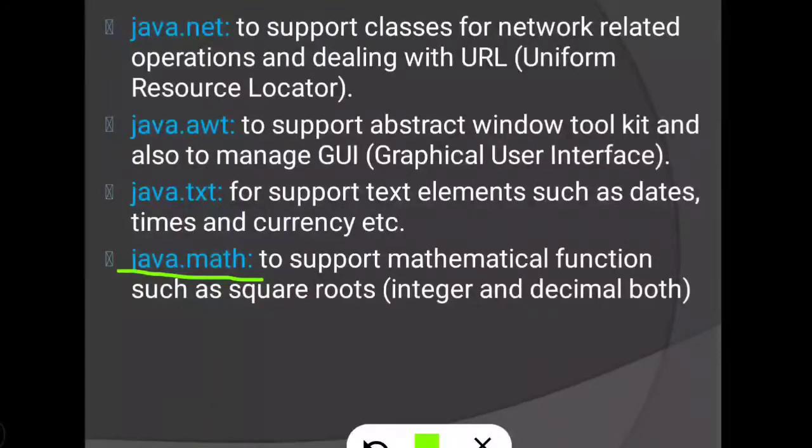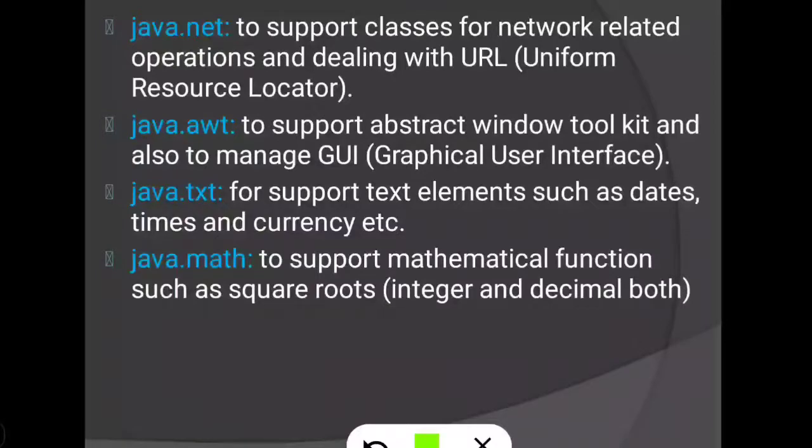This package we use to support mathematical functions such as square root, cube root, etc. When we use any mathematical library function in our program, at that time we have to import this package. Okay, this many packages you have to remember.